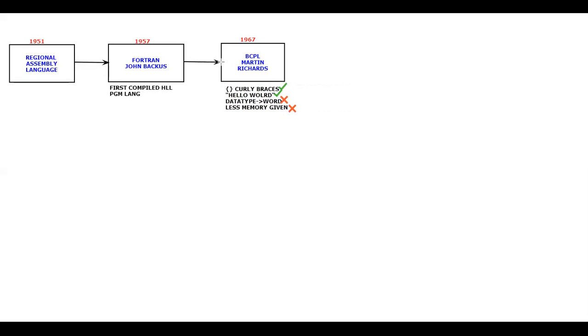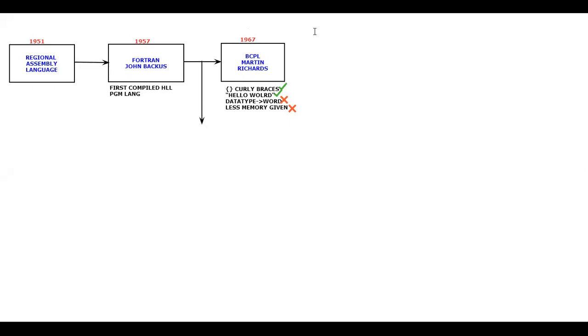After that, it was BCPL, which was created by Martin Richards. One more interesting fact in this era, if I want to tell, let me take up this one. Let me take a remark here to represent this, and let me consider a text here.